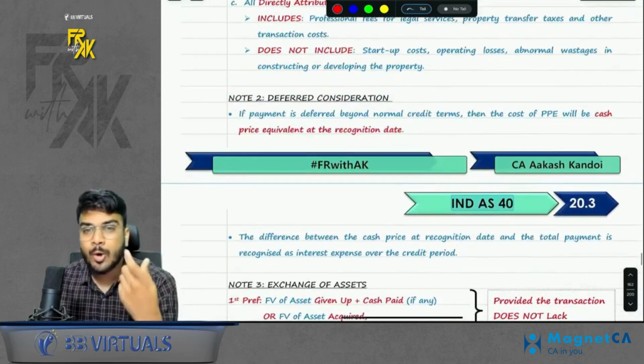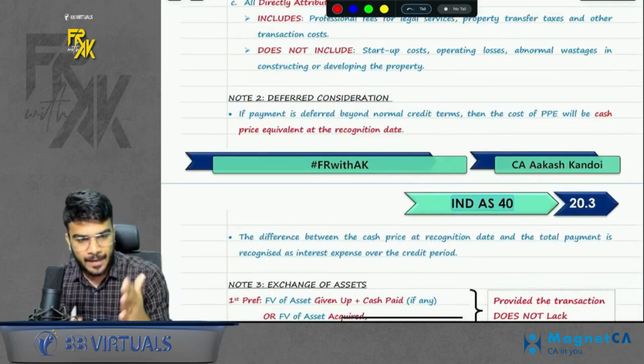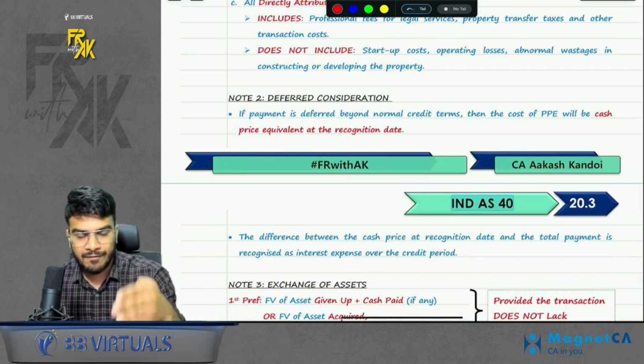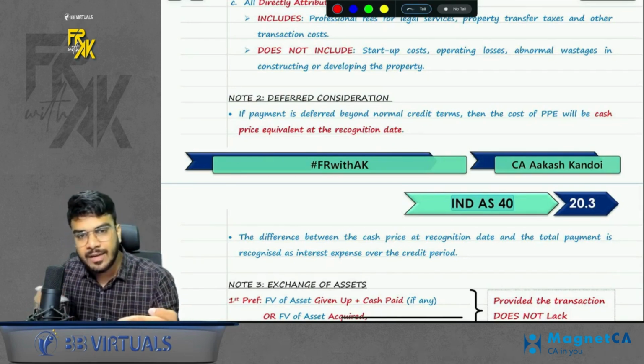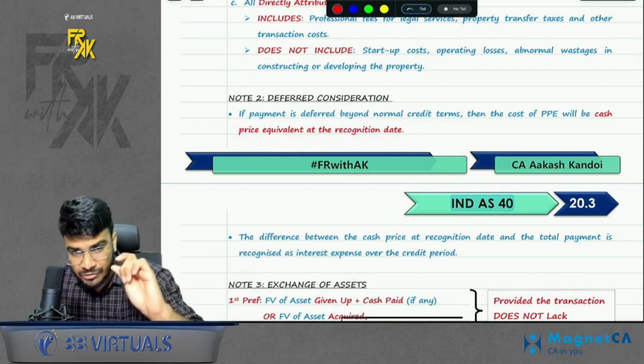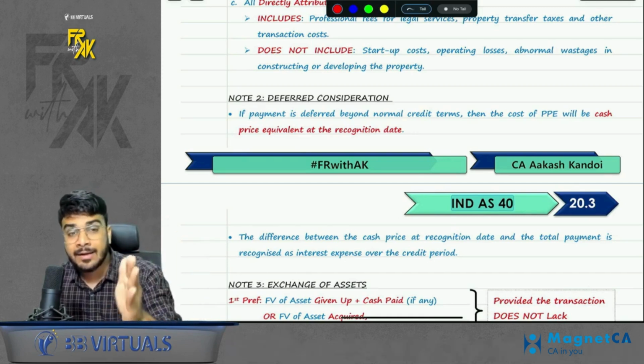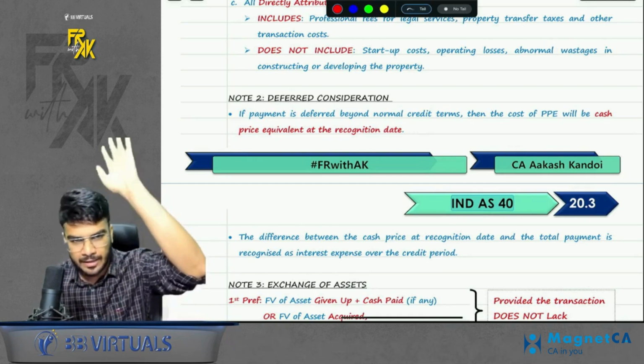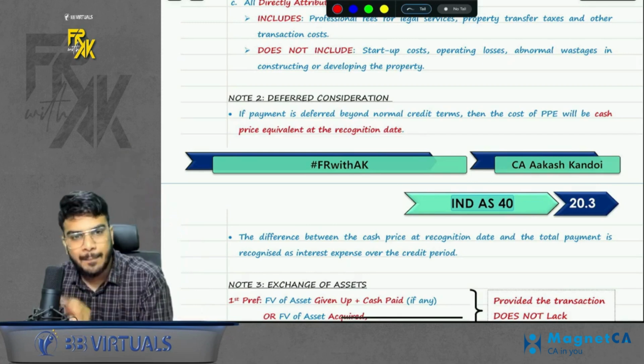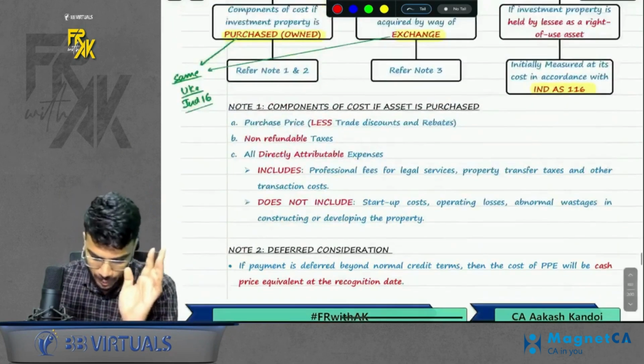Do you remember my Croma wala example which I gave in Ind AS 16? If I am paying for the MacBook on day one, I will have to pay 2 lakhs. If I pay after 1 year, I will have to pay 2.2 lakhs. So that extra 20,000 is interest. That will not be capitalized unless and until it is borrowing cost as per Ind AS 23, which will be studied later on. Otherwise, that interest will not be capitalized. We will record the asset at 2 lakhs only. Same point is here as well.